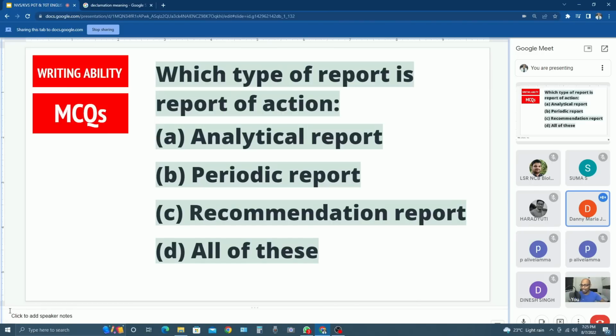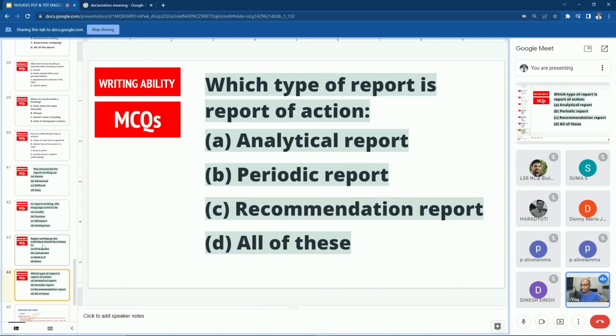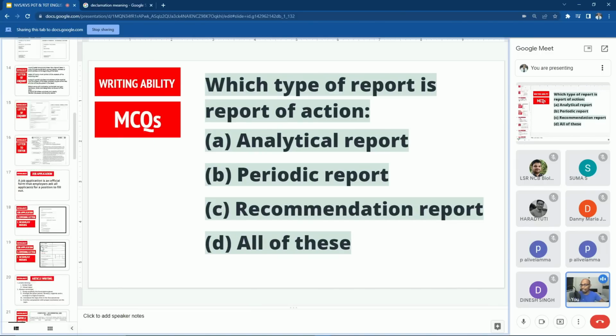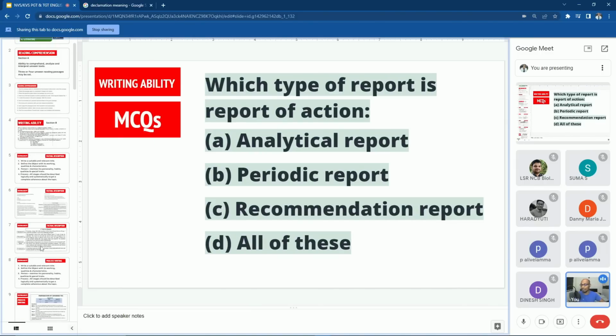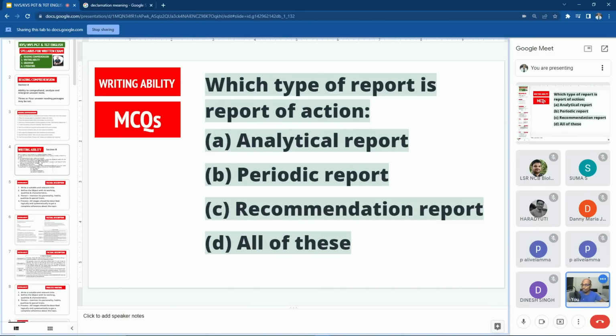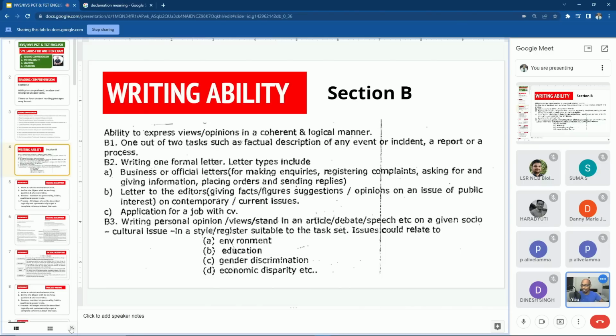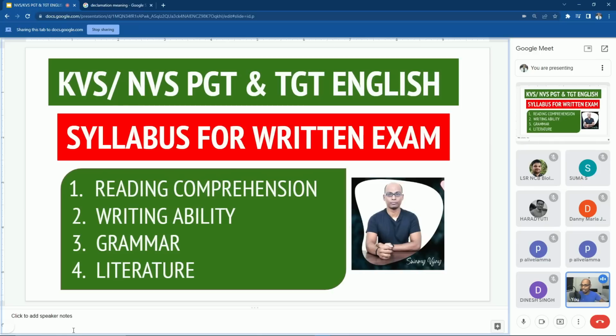Okay, sir. I'll quickly revise what we completed in the class, and then we will end this English subject class. And whoever is watching, just give me 2 minutes, we'll complete. So in today's class, we completed the introduction to the syllabus for your exam, and we have 4 different areas to be covered for English subject PGT and TGT. Section A is reading comprehension, section B is writing ability, section C is grammar, and section D is literature.